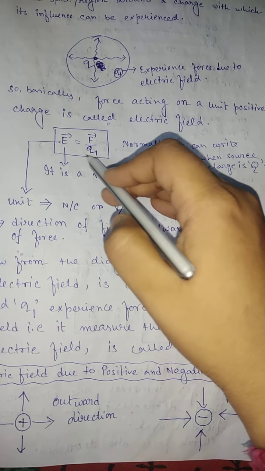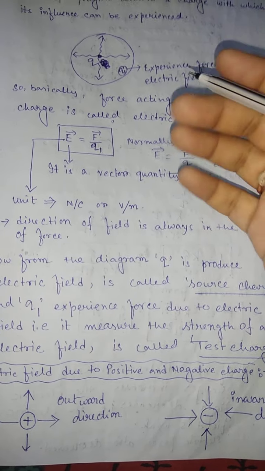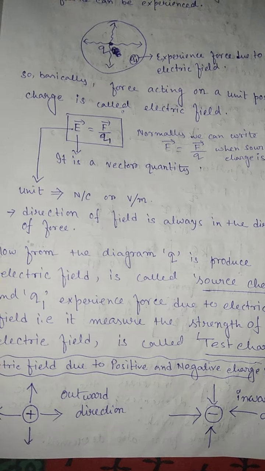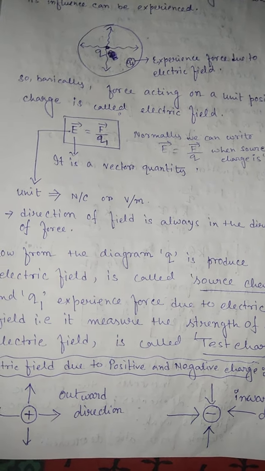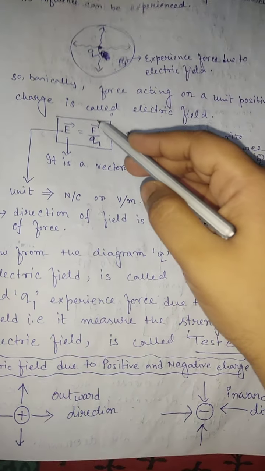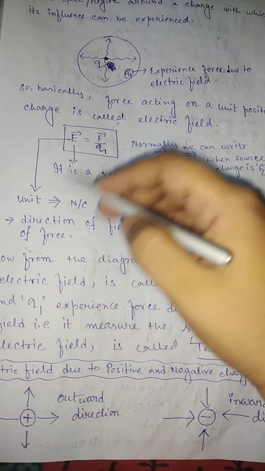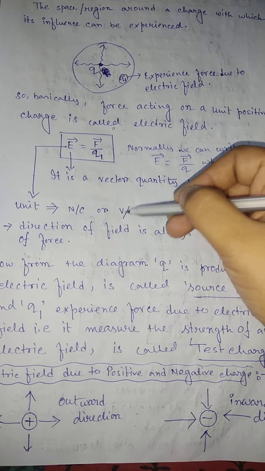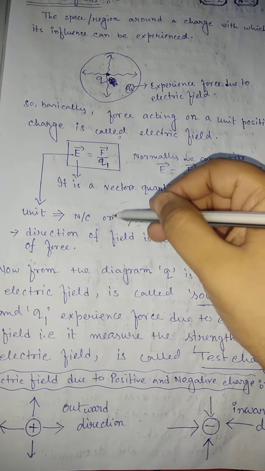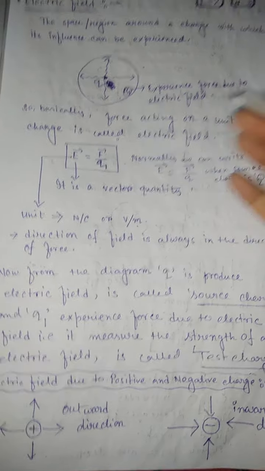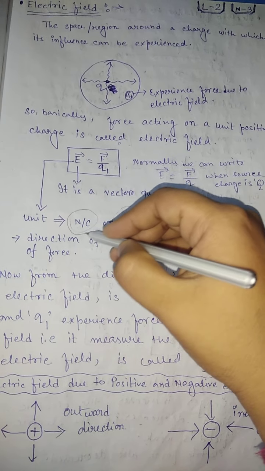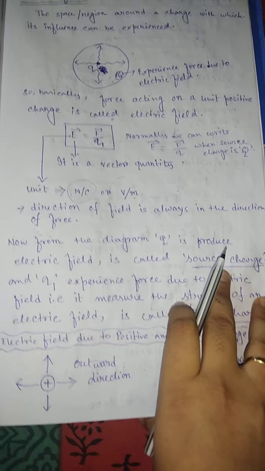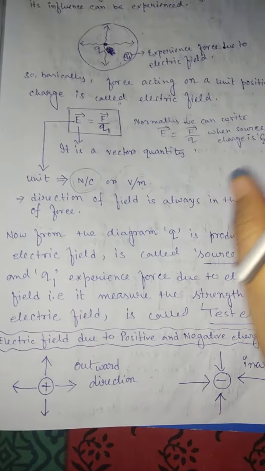Now let's talk about its unit. What is the unit of electric field? We know that the SI unit of force is Newton and the SI unit of charge is Coulomb. So Newton by Coulomb, that means the SI unit of electric field is Newton per Coulomb, or volt per meter. We will also discuss this topic later. Now remember the SI unit of electric field is Newton per Coulomb. Is it clear up to this?